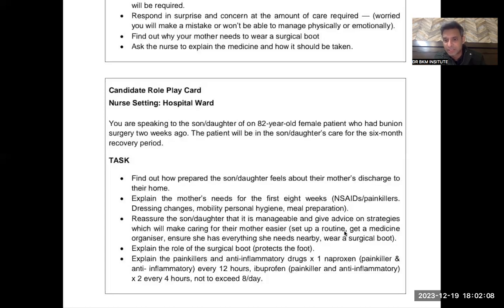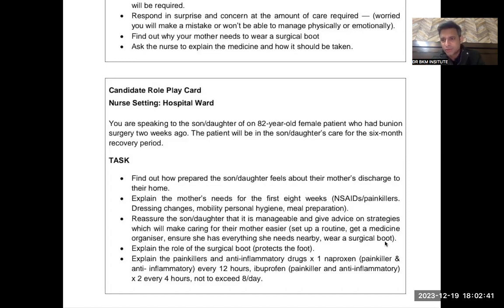First of all, you need to set up a routine. You need to get a medicine organizer, and we will organize the medicines for you. You just need to have a medicine organizer, showing which medication needs to be given at which time, and also ensure that she has everything she needs nearby. Please make sure that whatever she needs during the night time, like a water bottle, is available around her bedside. And she should also be made to wear a surgical boot.